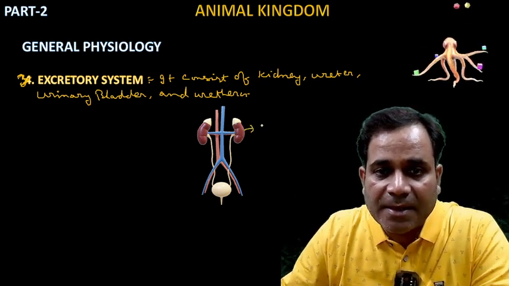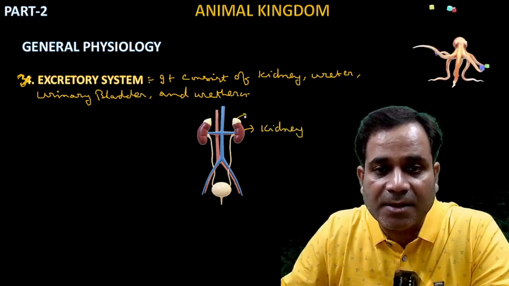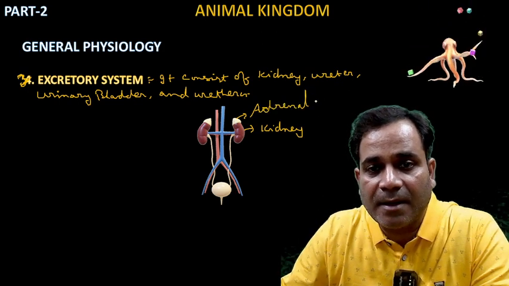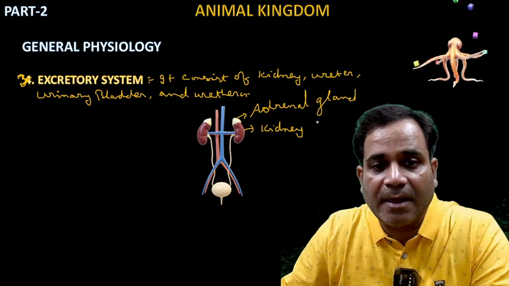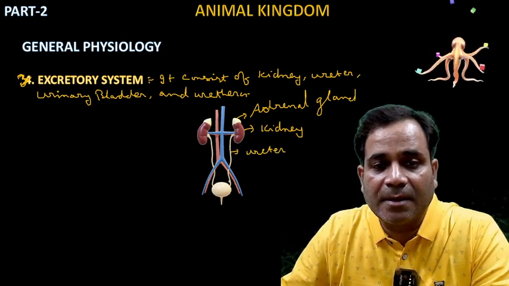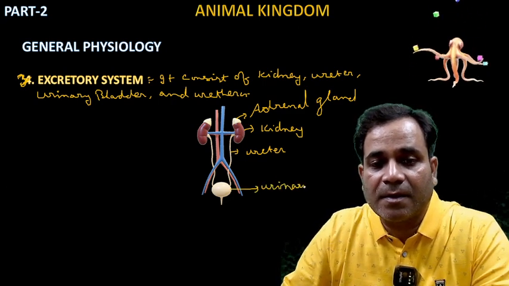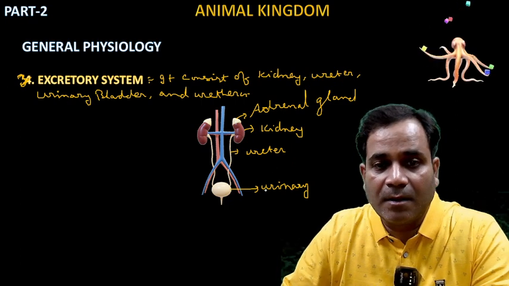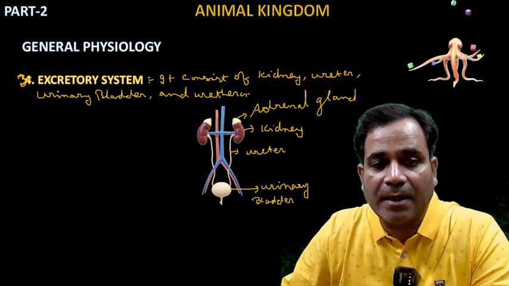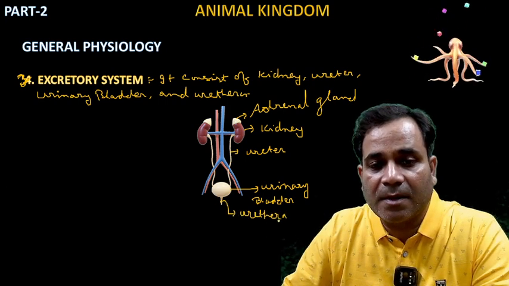See, this one is the kidney, a bean-shaped structure. This one is the gland, known as the adrenal gland, my dear. This one is the ureter, right? This one is the urinary bladder, and this one is the urethra. Correct?